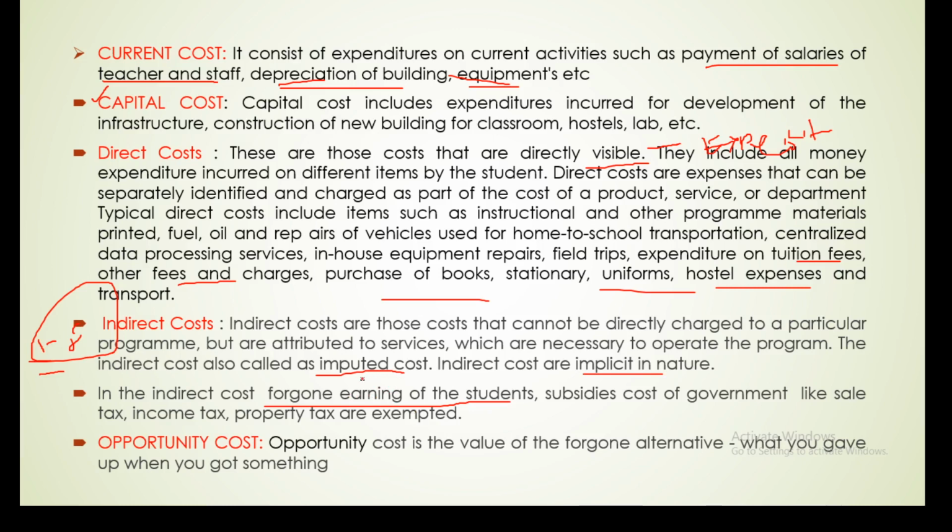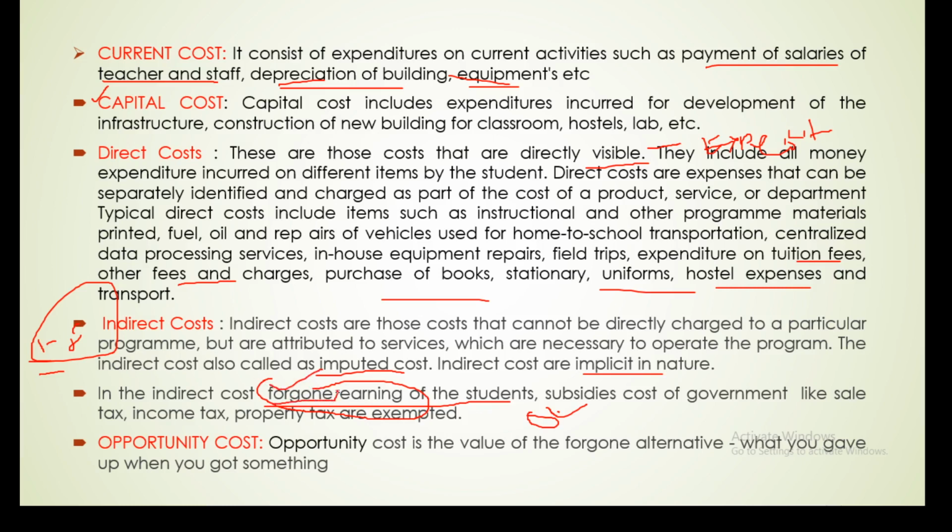But rather than joining my father in the work field, I am coming to school for education. So the money I could earn from the work field, which would be saved to my father, also comes under the cost, the cost of earning of an individual. That is called forgone earning.